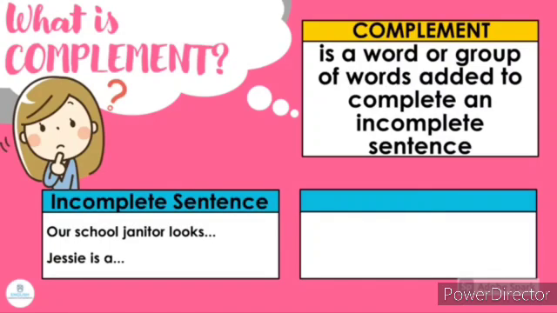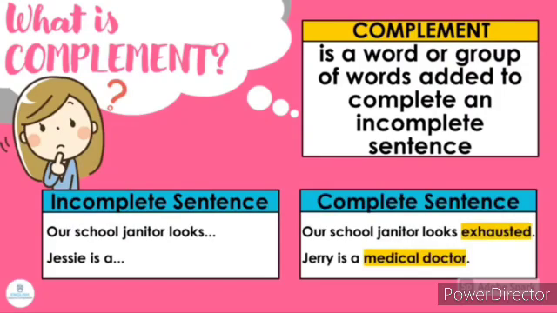See the example for incomplete sentences. Our school janitor looks, Jessie is a. So, these are being completed by a complement. See here the completed sentences. Our school janitor looks exhausted. Jerry is a medical doctor. Exhausted and medical doctor are the complements.